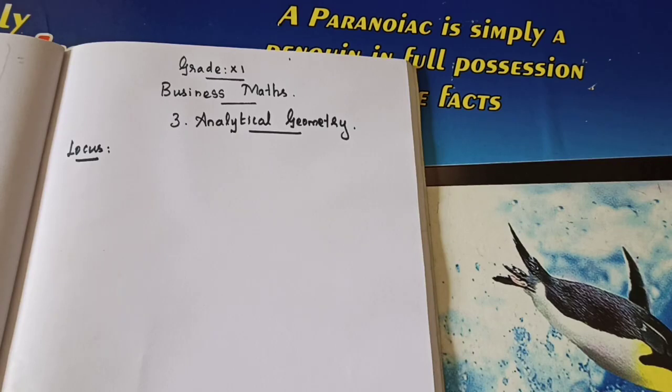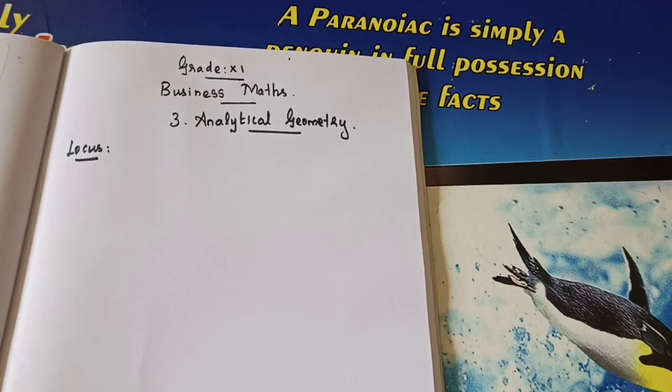The path traced by a moving point under some specified geometrical condition is called its locus. Okay, a path traced by a moving point, that's locus. The path traced by a moving point under some specified geometrical condition is called locus. Please take down these two lines in your notes. Then next one is equation of a locus. When I am doing the problem I will explain what is the equation of a locus.